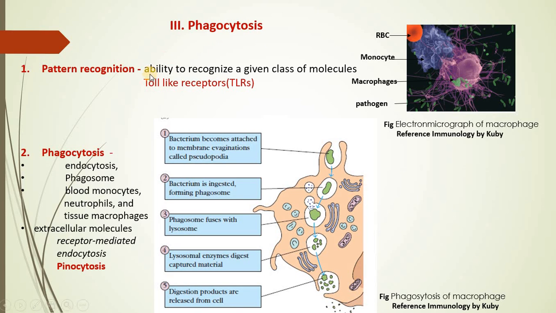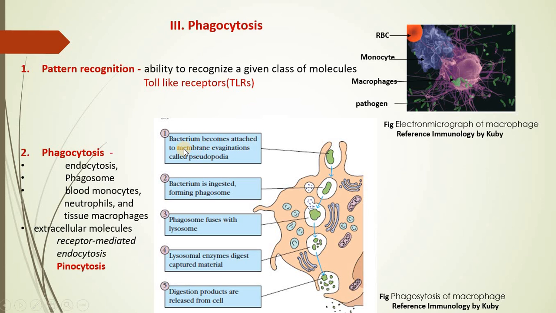So how do they recognize? They have a specific pattern recognition nature which helps them to recognize a class of molecules on the surface. And these pattern recognition molecules are called toll-like receptors. Now these toll-like receptors are present on the organisms which are identified by the bodily cells, and therefore these bodily cells will identify the foreign particle and bring about the action which is called phagocytosis, right?